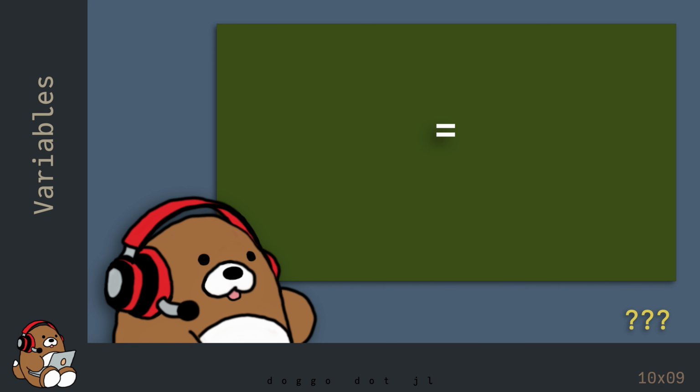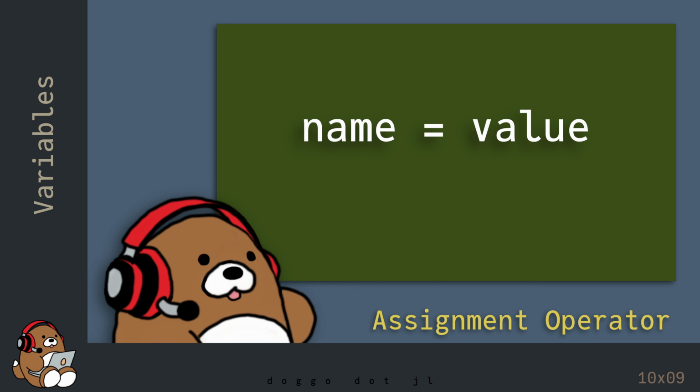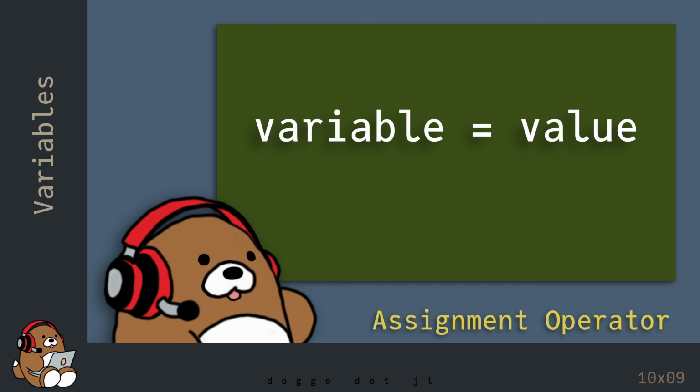So what does it mean to use a single equal sign character in Julia? The single equal sign character is called the assignment operator. The assignment operator assigns the value on the right-hand side to a name on the left-hand side. That name on the left-hand side is called the variable.